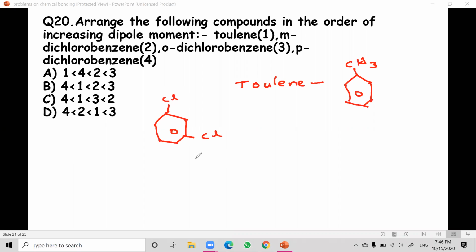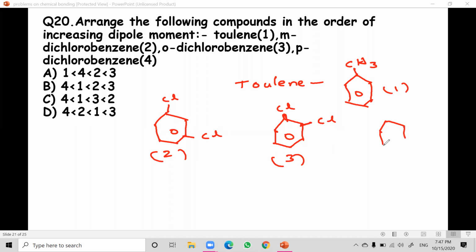So this is m-dichlorobenzene. Next, o-dichlorobenzene, with two chlorines at the ortho position on the benzene ring. And the fourth one is p-dichlorobenzene.